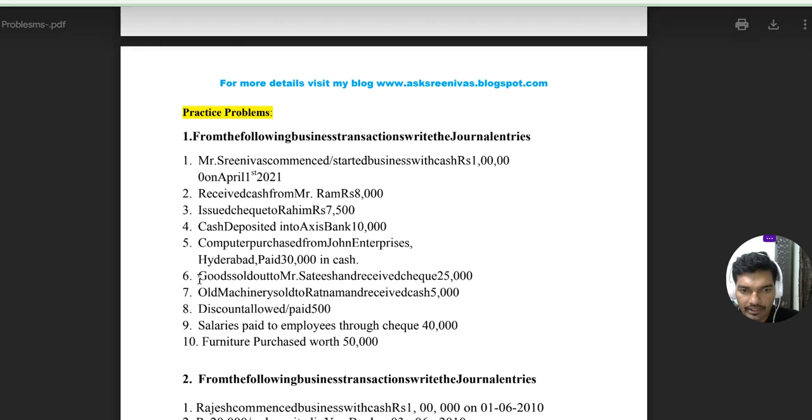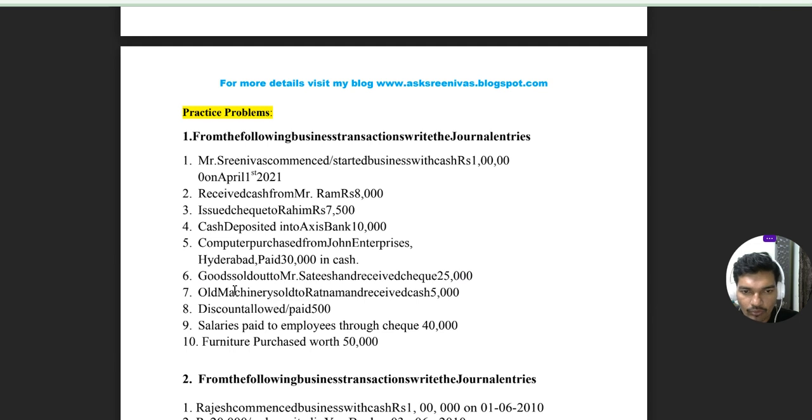So I already said to you that in case of purchases and sales, we need to identify whether it is a cash transaction or check transaction or credit transaction. We are finding check word, so it is check transaction. So we have sold out goods to Satish Chandra and received check from him, so he is a customer.